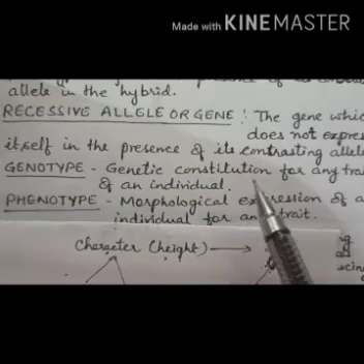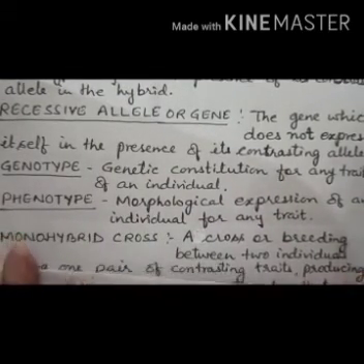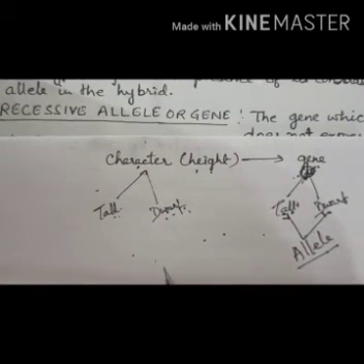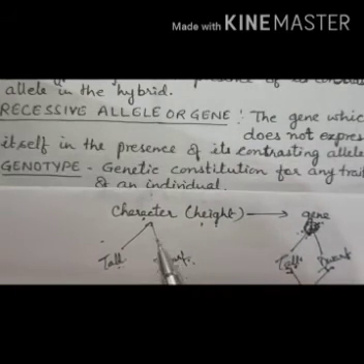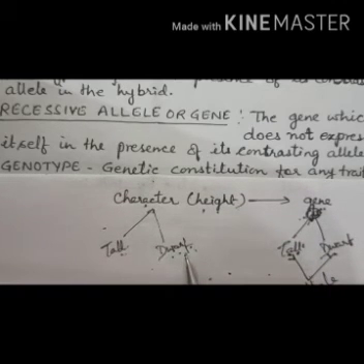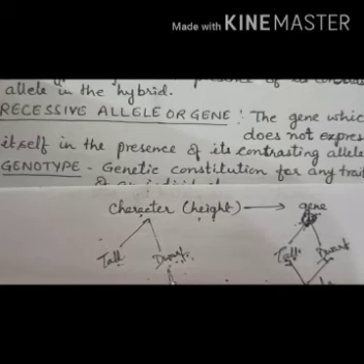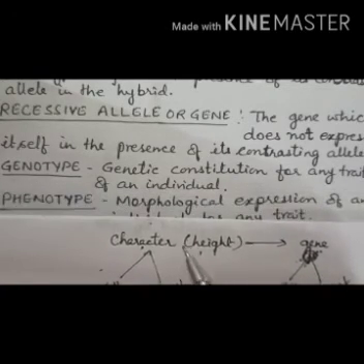Now next is genotype. Genotype is the genetic constitution for any trait of an individual. Suppose the child who is born, whose father is tall and mother is dwarf, carries both characters genetically, the tall character and the dwarf character. But phenotypically that child is tall, and that is called phenotype.